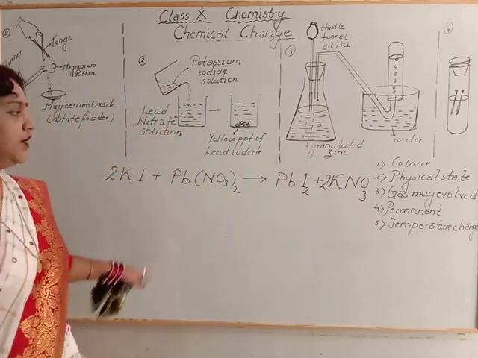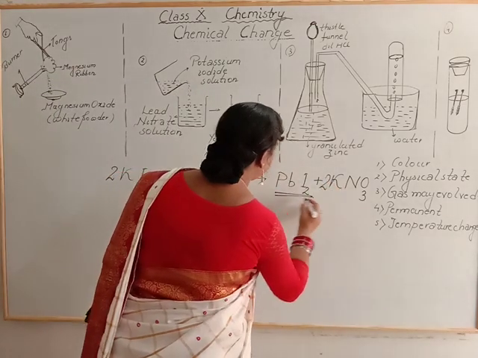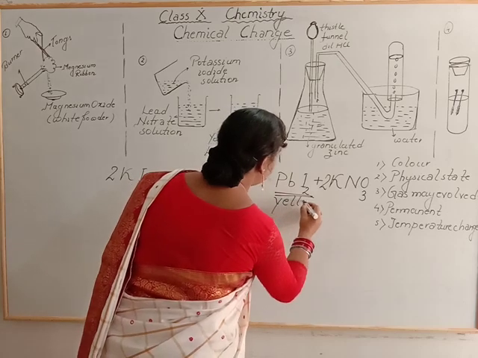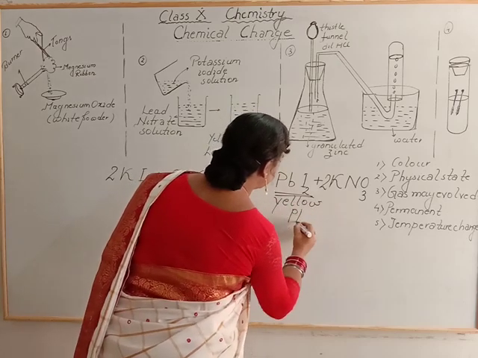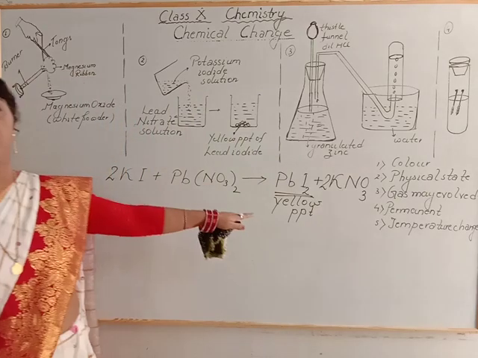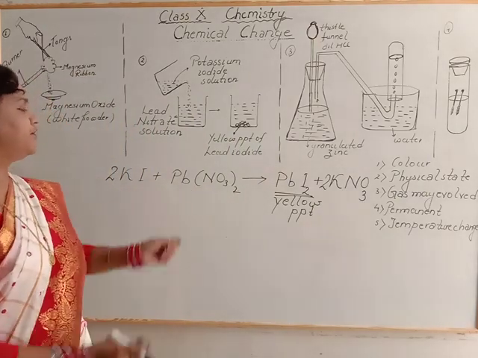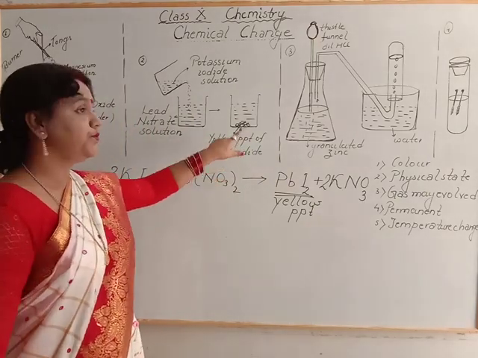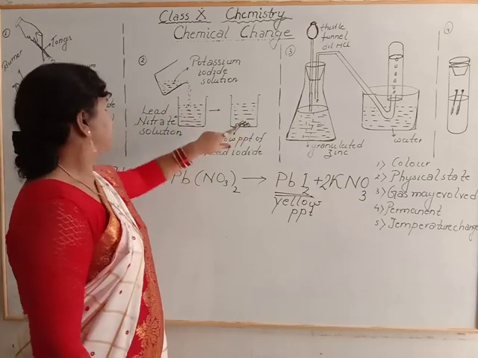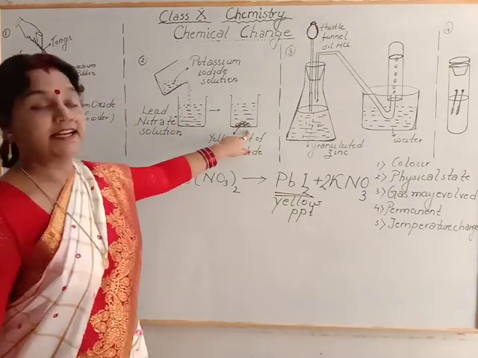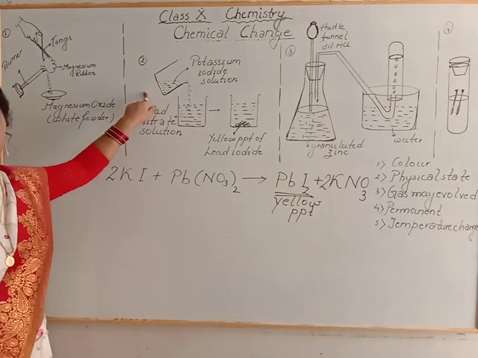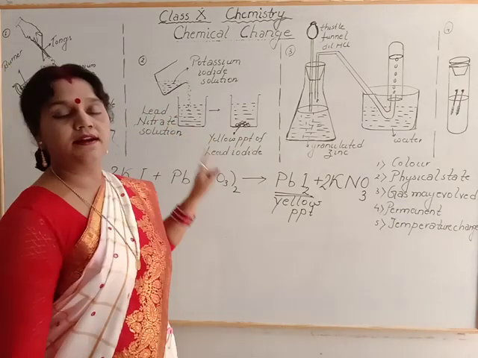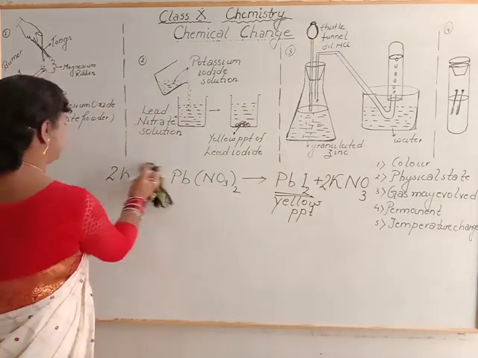Now this is balanced. Now this is lead iodide, which is yellow precipitate. Now if you get lead iodide, you can never convert this precipitate again into the clear solution. So this is also irreversible in nature.